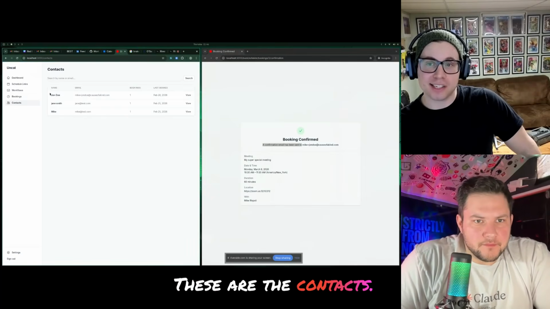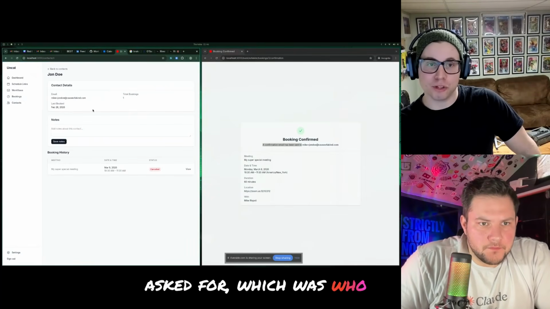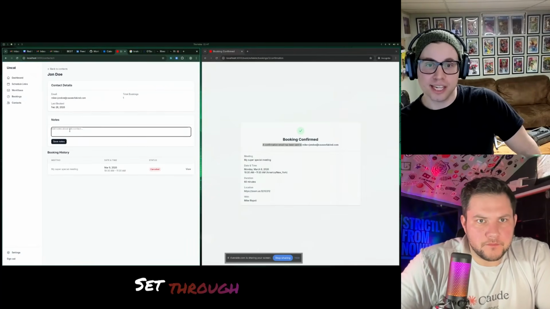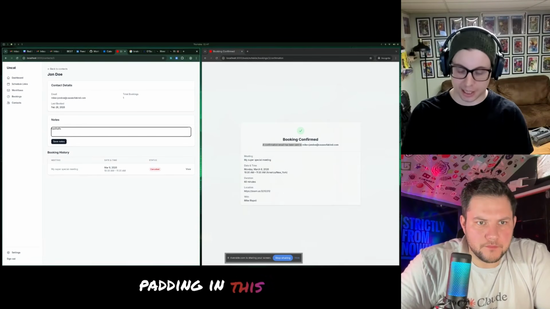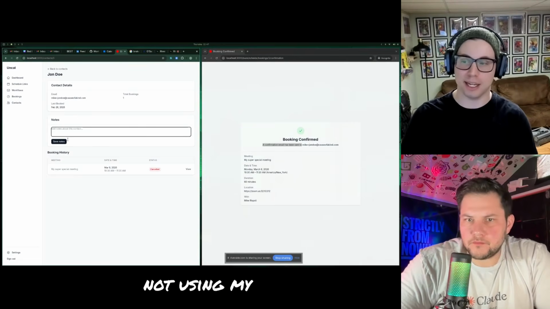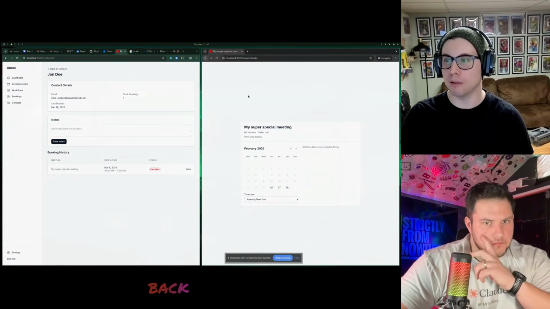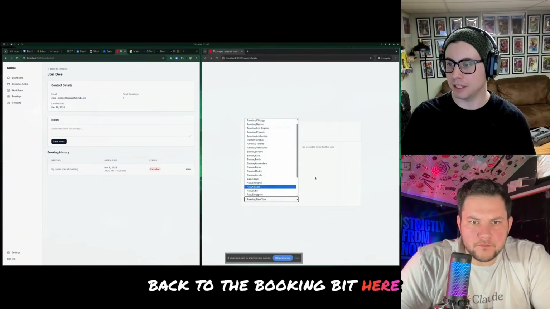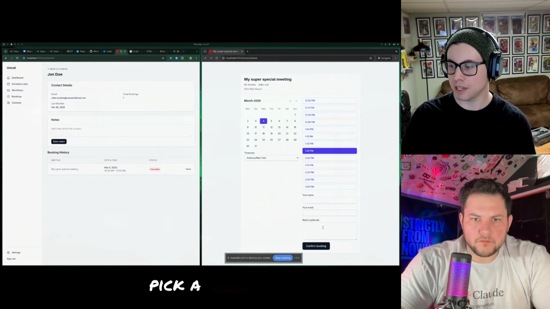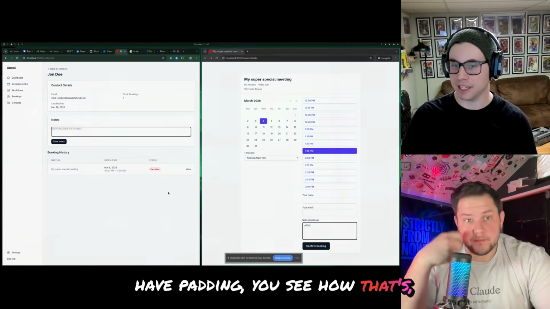These are the contacts. So you can see that thing you asked for, which was who I've set up through. I could leave notes about a contact. One thing you'll notice here, though, is there's no padding in this. If I go back to booking and I pick a time, yeah, these notes have padding. You see how it's not this.